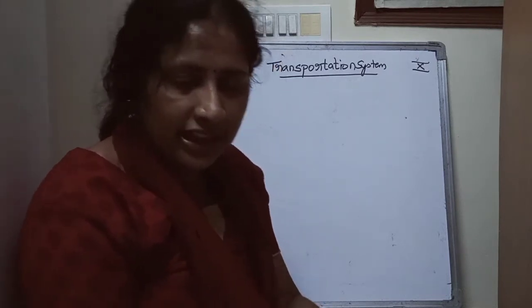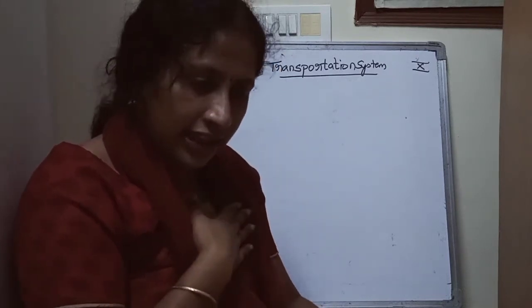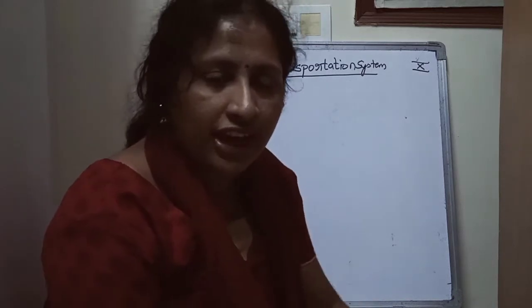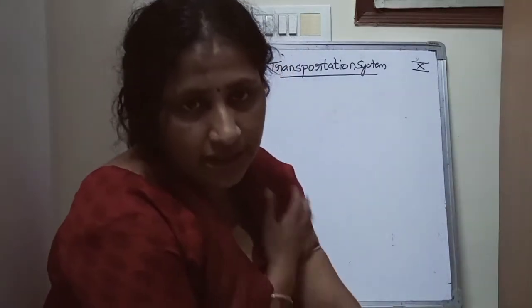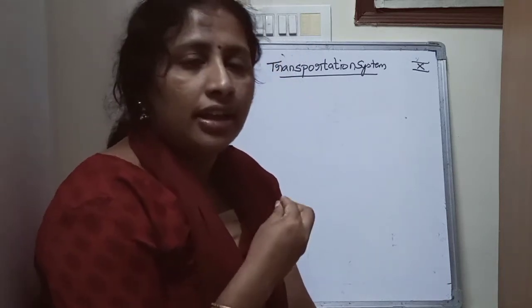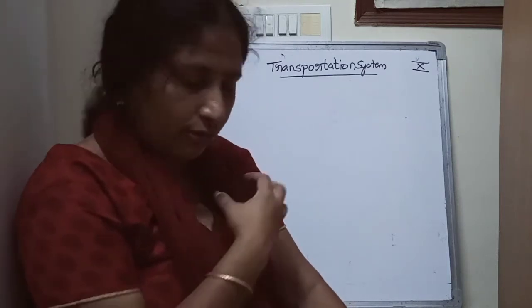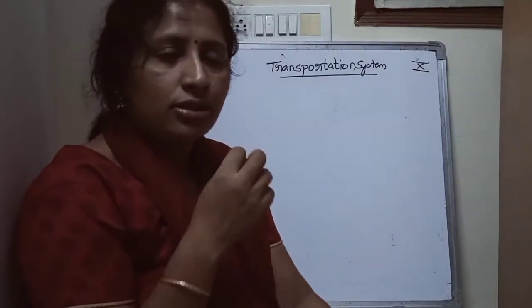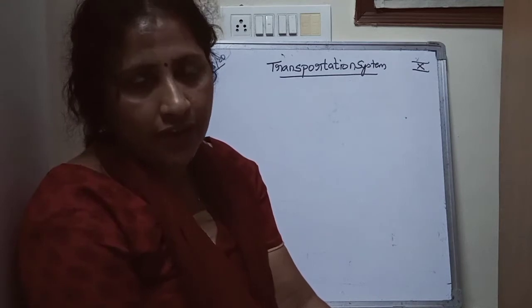Why is the doctor keeping the chest piece on your chest only? Why can't he keep it on your hand or on your leg? Because he wants to count your heartbeat. He wants to know your heartbeat. That's why he is keeping the chest piece of the stethoscope on your heart, so that he can hear the sounds of your heart.